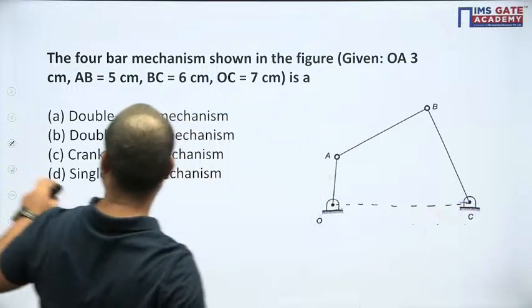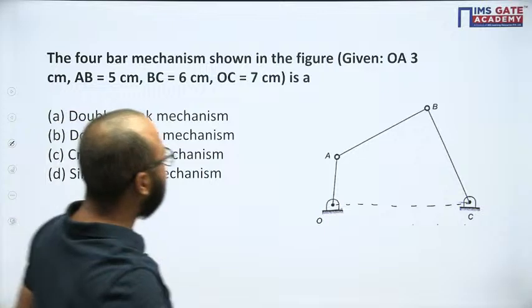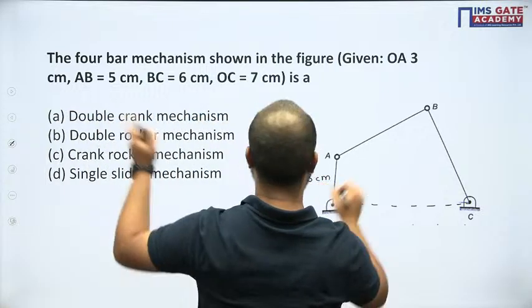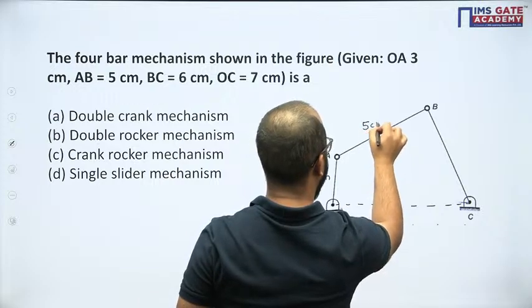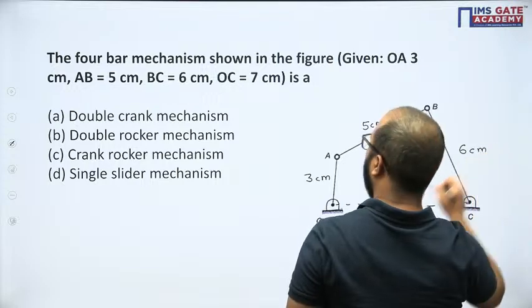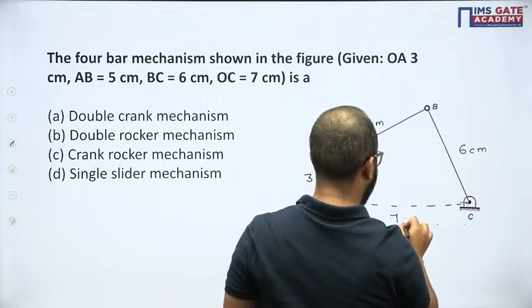First of all, I will mention the link lengths here. OA is 3 centimeter, then AB is 5 centimeter, then BC is 6 centimeter, and then OC is 7 centimeter.